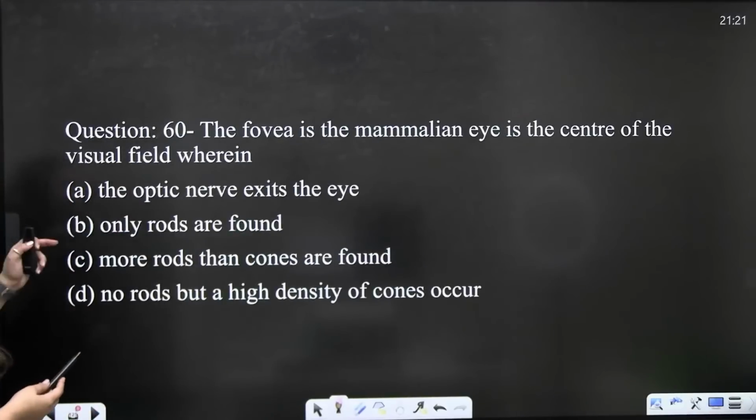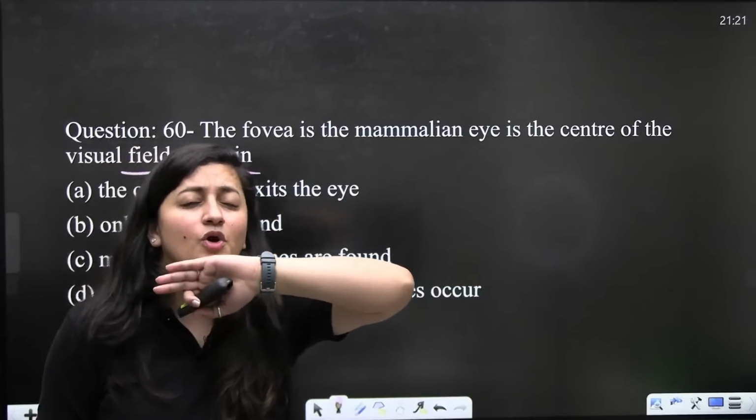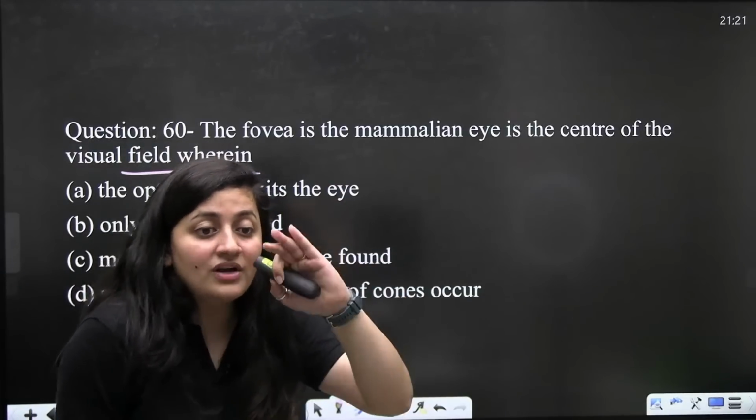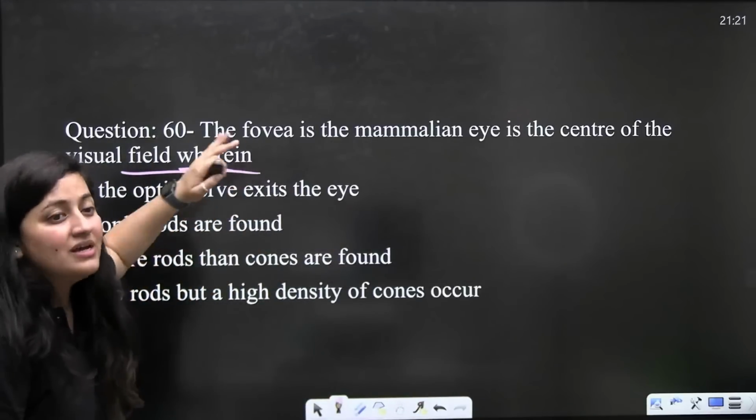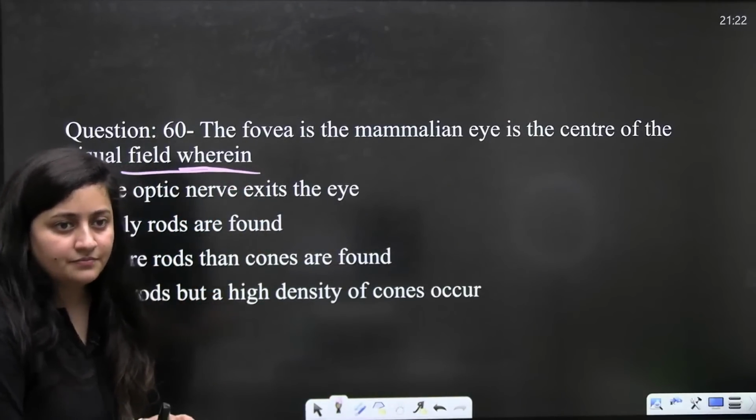Now the next question: the fovea in the mammalian eye is the center of the visual field. Guys, we are picking up questions from your entire syllabus, right? So please be a support. Let's revise these questions.